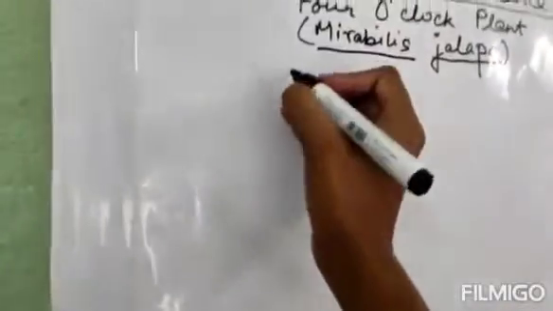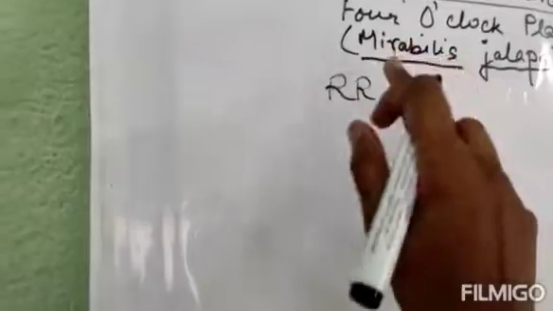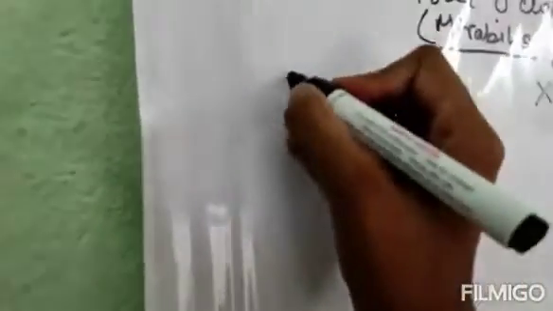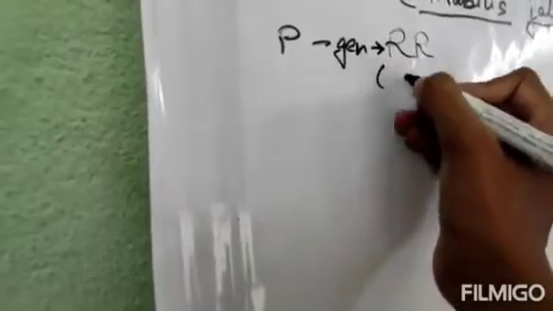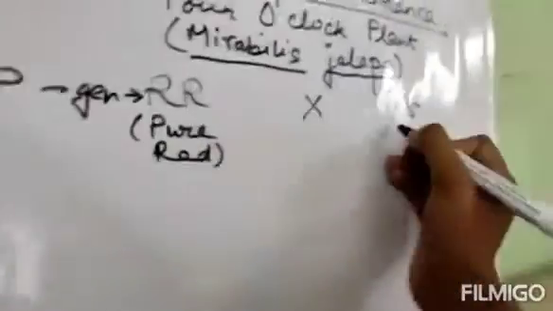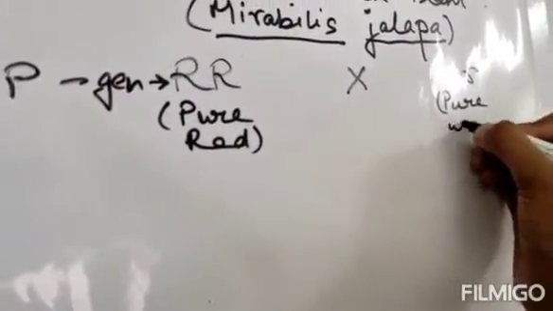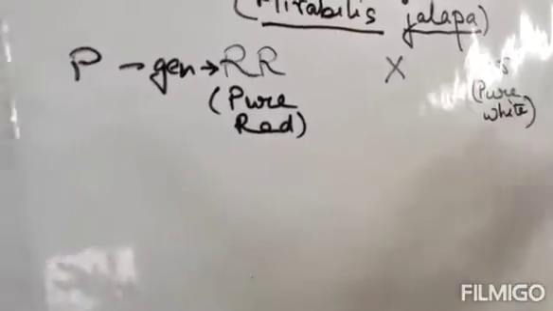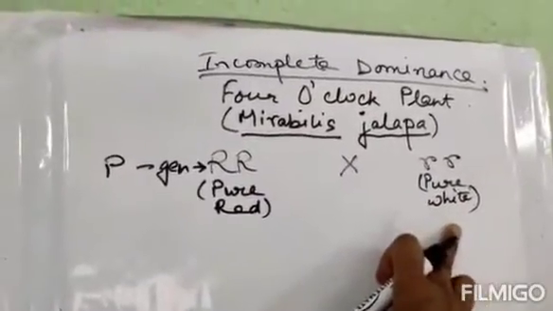Now in case of Mirabilis jalapa, what are we taking? We are taking one pure red flower plant and one pure white flower plant. That is the P generation, right? So this is the pure red colored plant and this is the pure white colored plant.